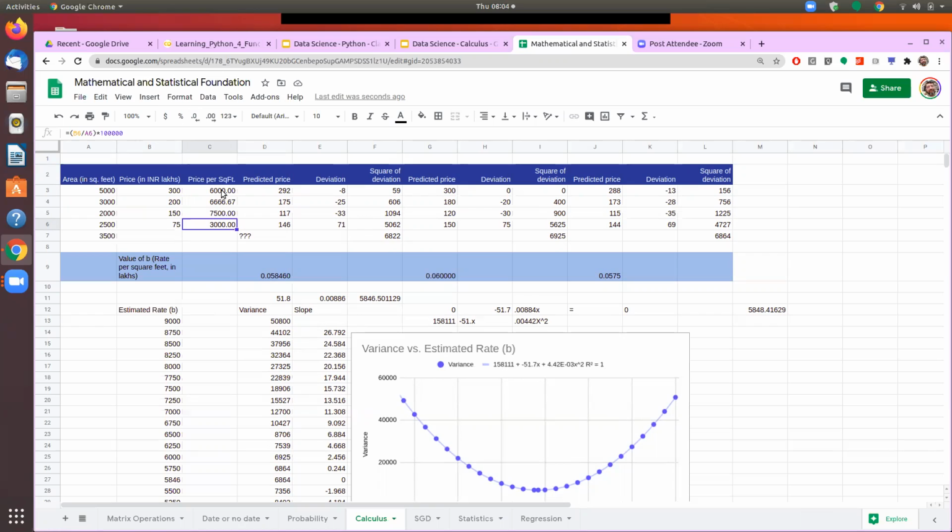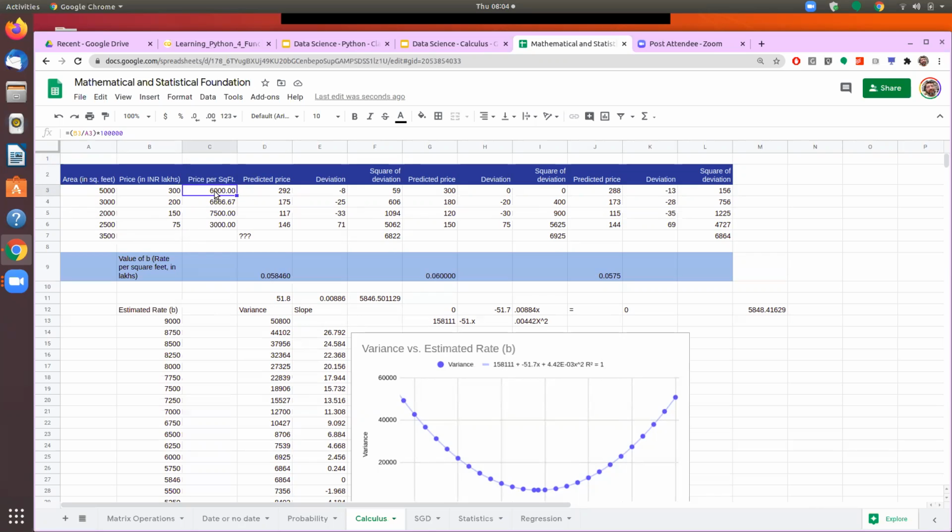Obviously, houses at different locations, based on the quality of construction and the floor that the house is on, the square feet rate for a given house does vary. Therefore, based on the square feet rate of one given house, we will not be able to make an exact prediction about the other houses.